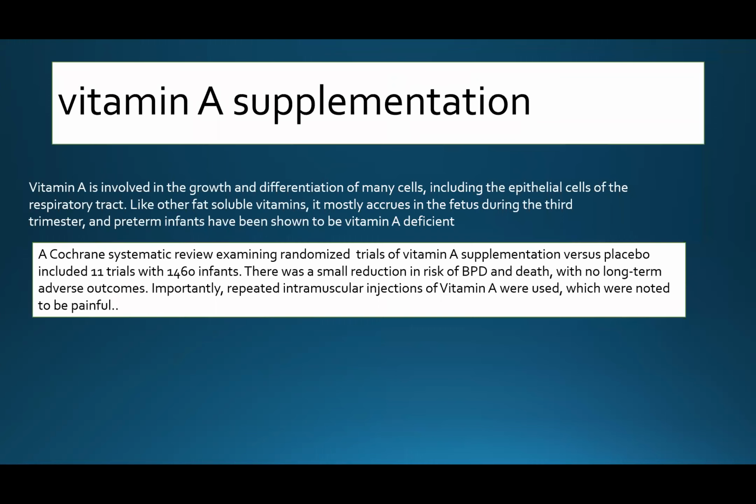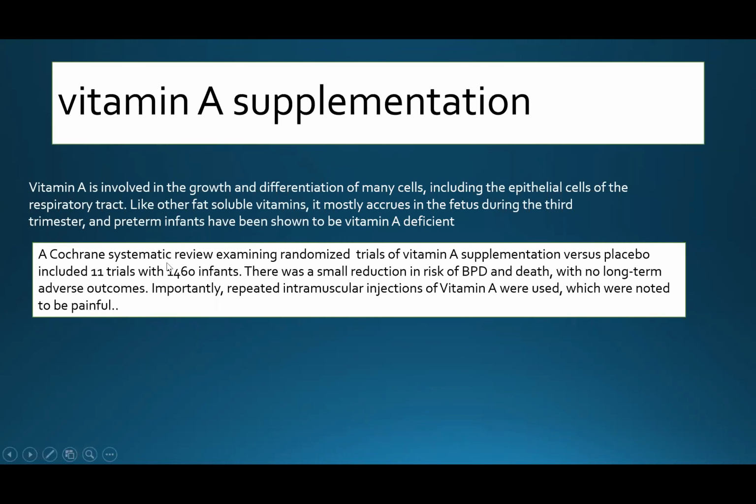Here we have vitamin A supplementation. As we know, vitamin A is involved in the growth and differentiation of many cells, including the epithelial cells of the respiratory tract, like other fat-soluble vitamins. It mostly accumulates in the fetus during the third trimester, and in preterm infants, vitamin A deficiency has been shown to be a risk factor for bronchopulmonary dysplasia.